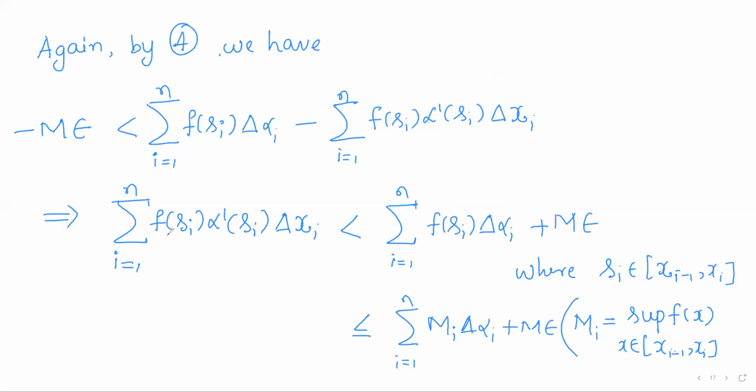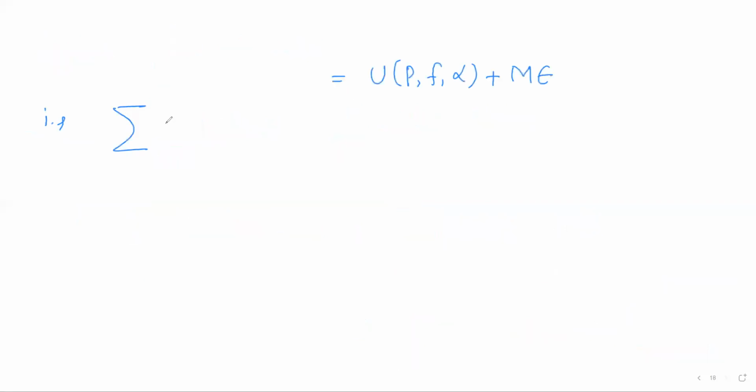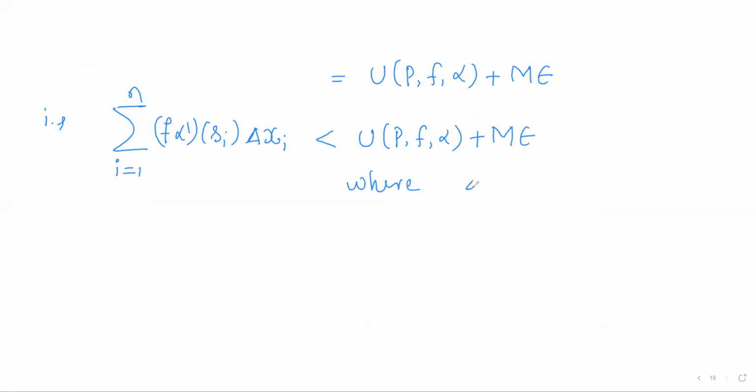So we proved that summation f of Si into alpha dash of Si delta xi, I running from 1 to n, is strictly less than U(P, f, alpha) plus M epsilon, where Si is varying over xi minus 1, xi. So as Si varies over this interval, all these numbers are always less than this number. So you can call it an upper bound.